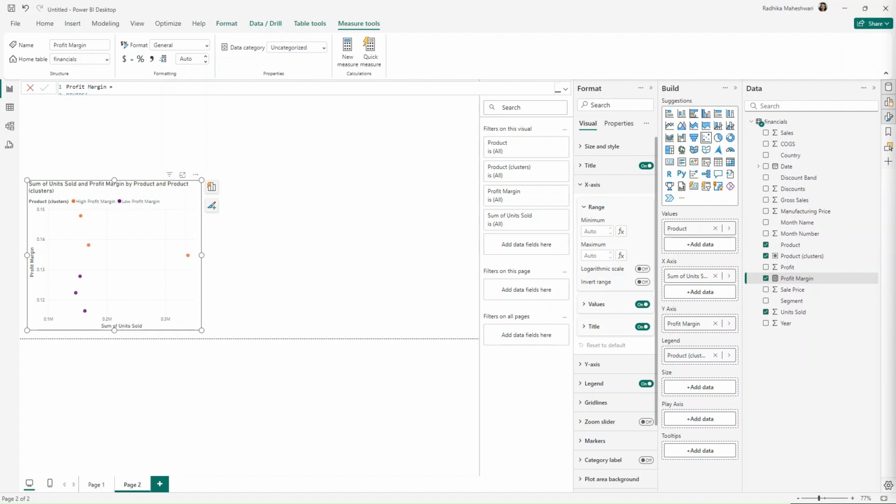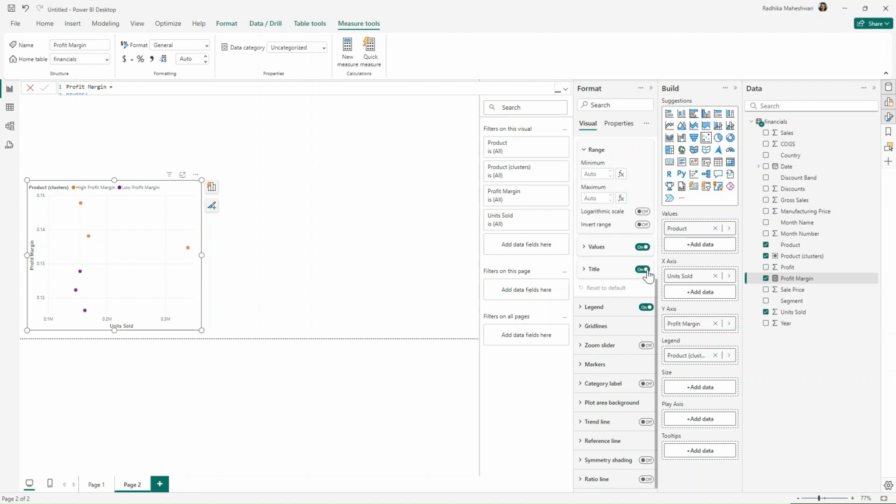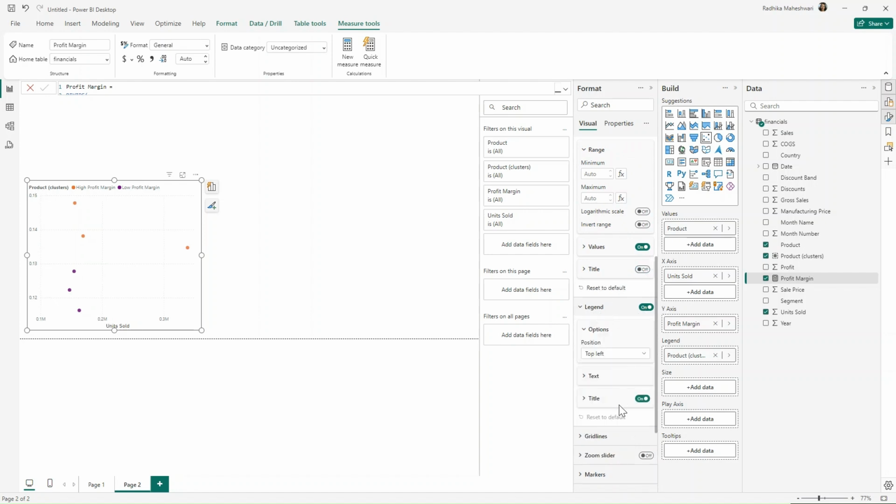And now let us start editing this. Firstly, we don't want the title, so I will turn off the title. On the x-axis, we only want units sold, so I will rename for this visual and delete sum of. On the y-axis, we don't want the title, so I will turn off the title for the y-axis. In legend, we don't want the title to show, so I will turn off the title for legend.